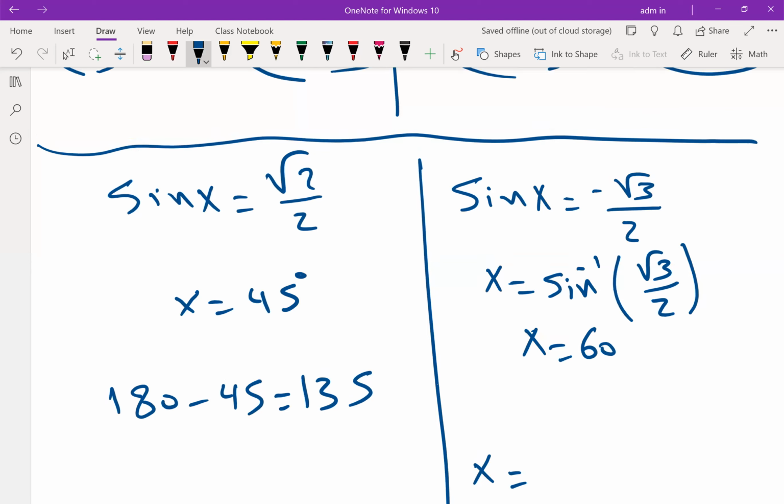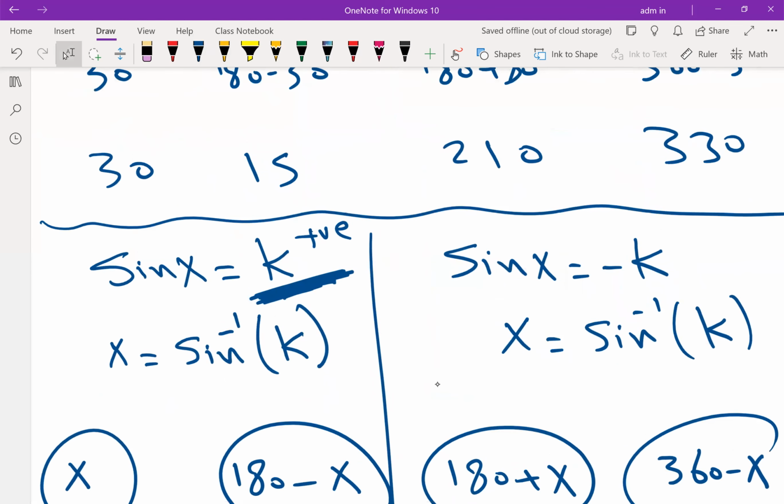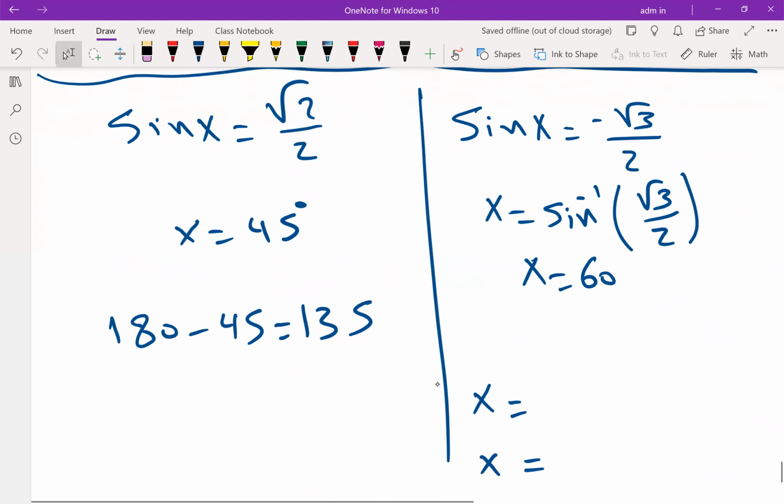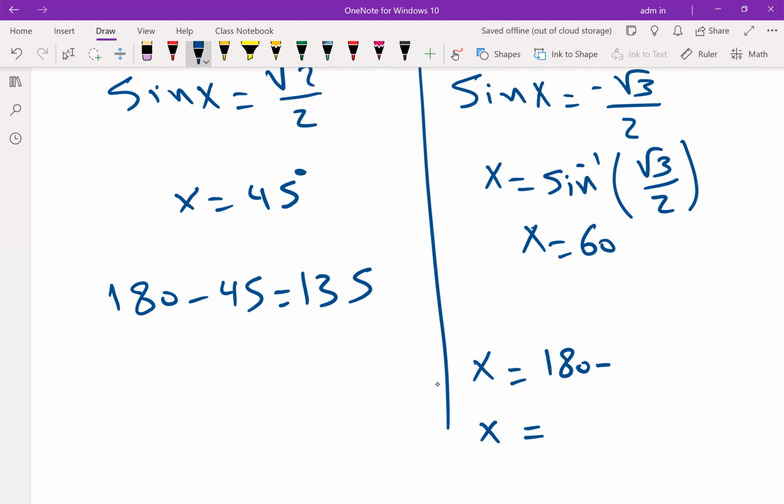The final solution I wrote here, see, if it is negative, the final solution is 180 plus your answer, and 360 minus your answer. So the final answer will be 180 plus 60, which is 240, and 360 minus 60, so the answer will be